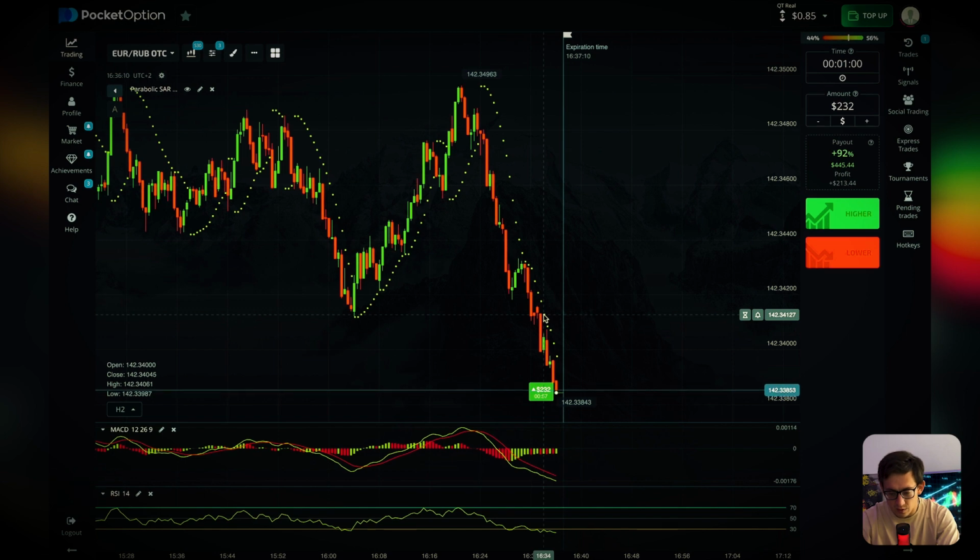And I'm going in the up direction, guys, currency pair EUR/RUB. And so we can see that the price is moving upward, with a very big impulse. And look at this.